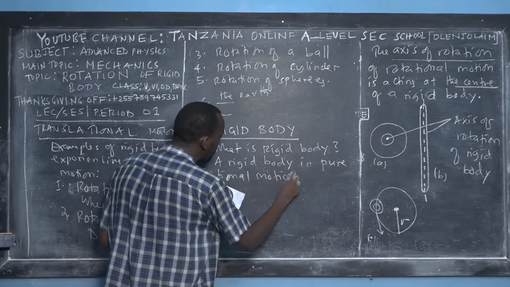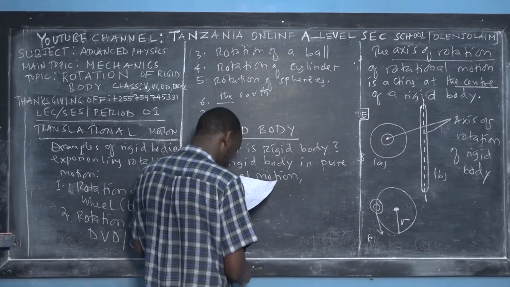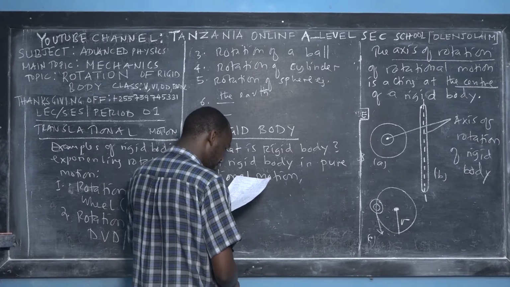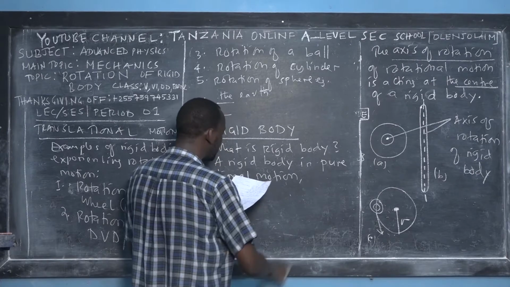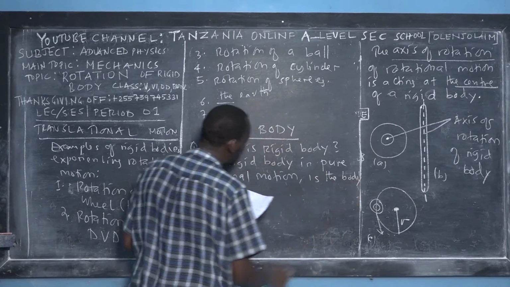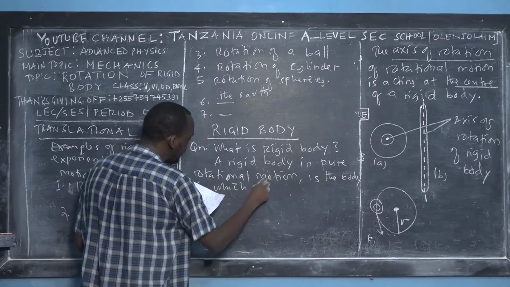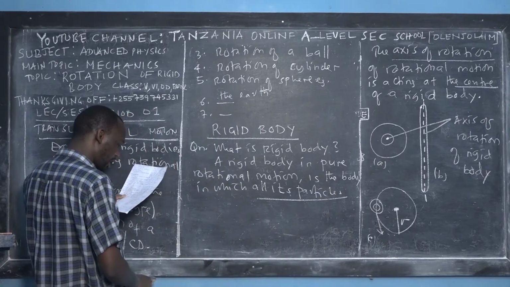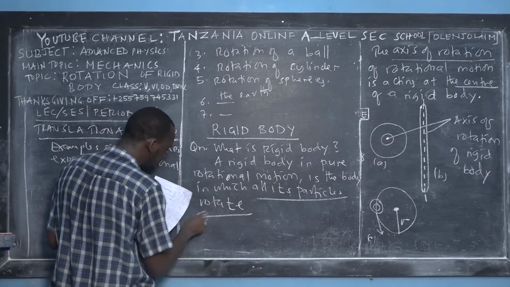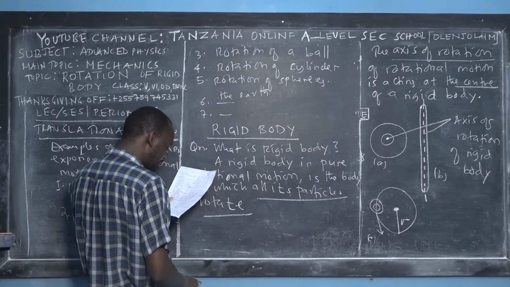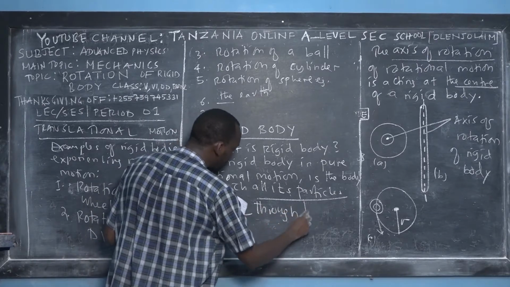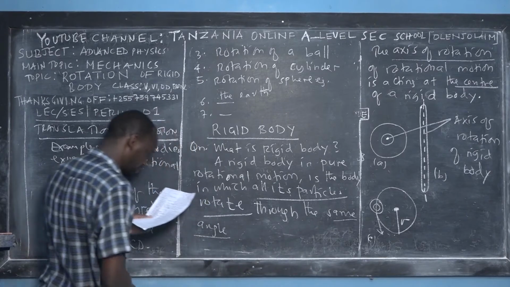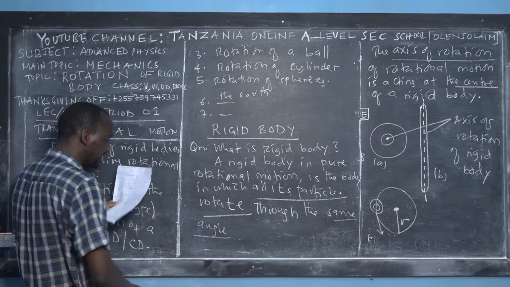We can define that a rigid body in pure rotational motion is a body in which all its particles rotate through the same angle during the same time interval.